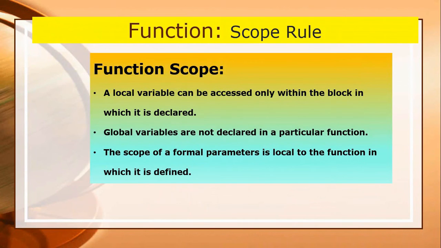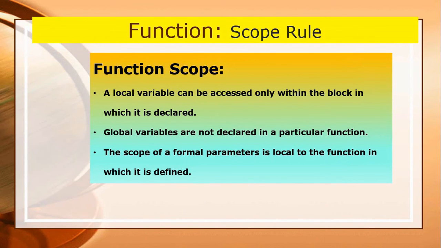The scope rules can be explained as follows. A local variable can be accessed only within the block in which it is declared. The local variable declared in a function exists only during the execution of the function. Therefore, these variables are also called automatic variables because they are automatically created and destroyed.